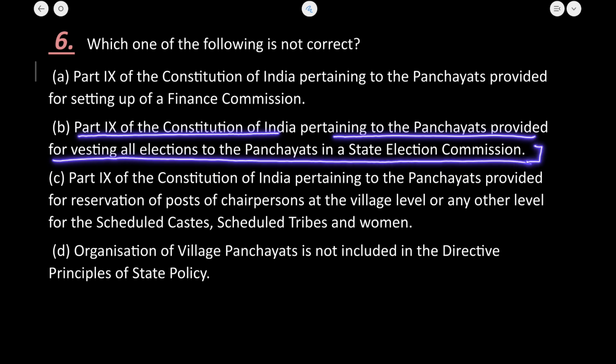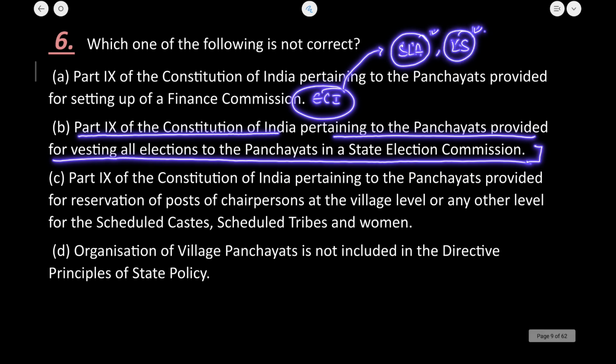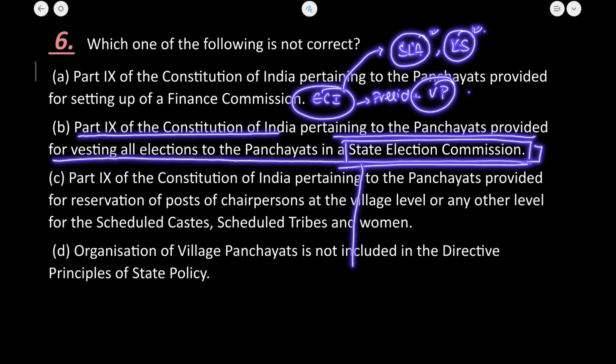Yes, this point you need to know that the Election Commission of India is entrusted with the responsibility of conducting the elections for the state legislative assembly of the states as well as the Lok Sabha elections. The election of president and vice president is also conducted by the Election Commission of India. Whereas the State Election Commission has the sole responsibility to conduct elections for the panchayats. Okay. Now, second one is also true.